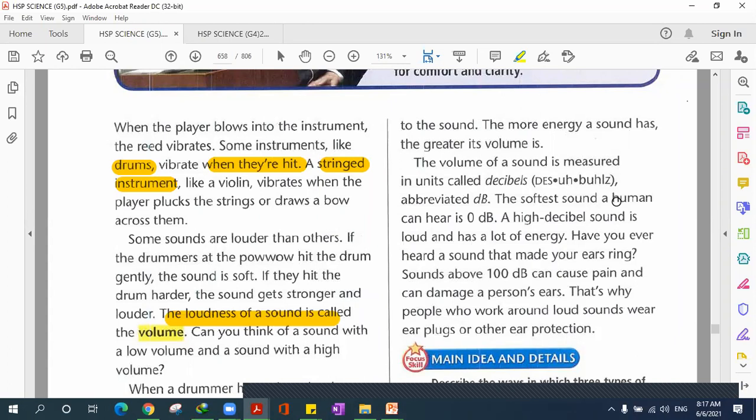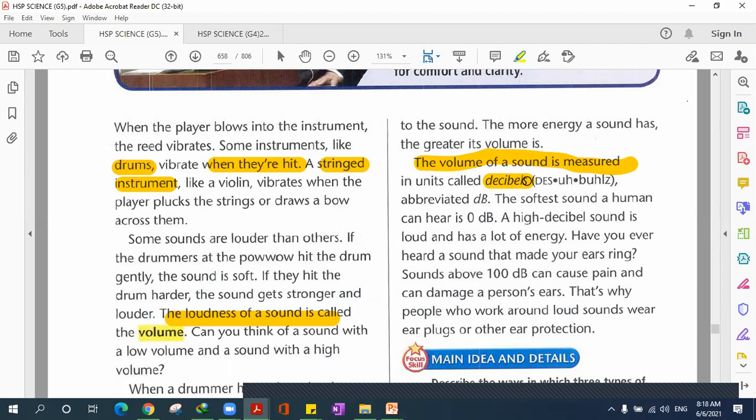We measure it like we measure the distance we walk or the distance we run. We measure it, for example, in meters or kilometers, right? We measure our mass with kilograms or grams. We measure our weight also. So as we measure all of those, the volume of the sound is also measured, but we measure it in decibels.